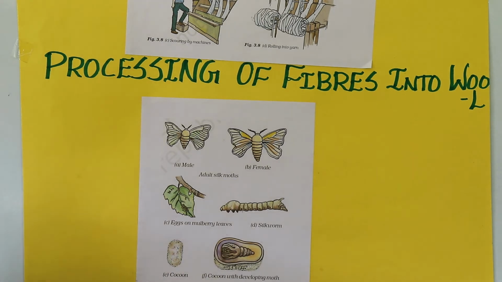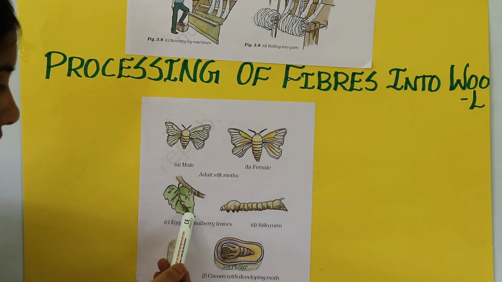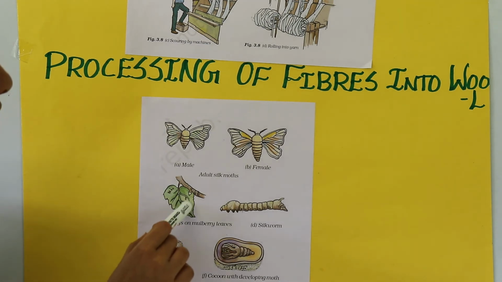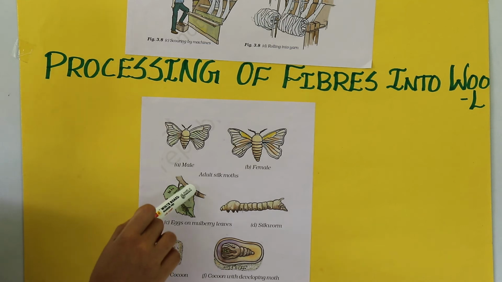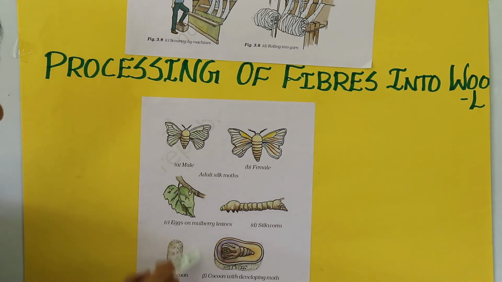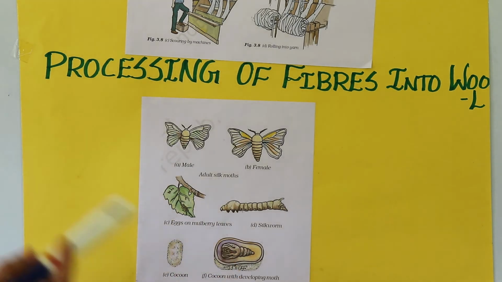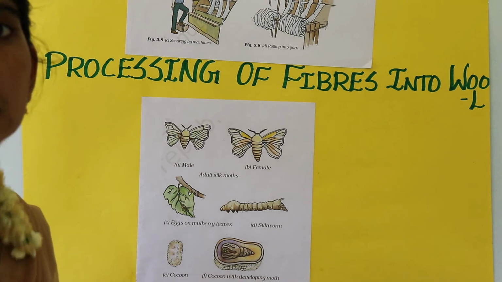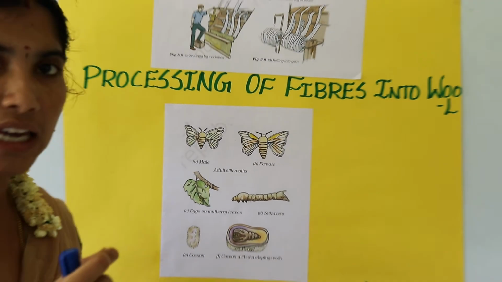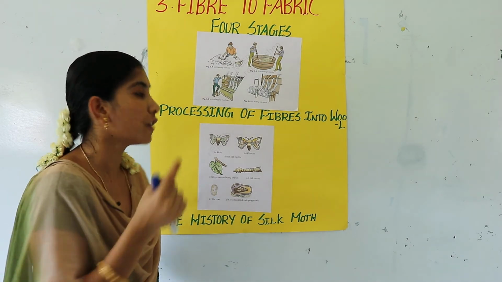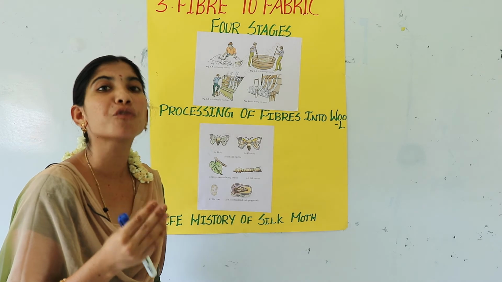Okay, what the farmers will do is they will get these eggs for an amount and make them grow by eating the mulberry leaves for 25 to 30 days. After 30 days it goes to the bamboo trays, and on the bamboo trays along with the cocoons it develops. After developing we get silk. From this silkworm we get silk. That is the process of an egg developing into a caterpillar or silkworm. From this only we are getting the silk cloth.